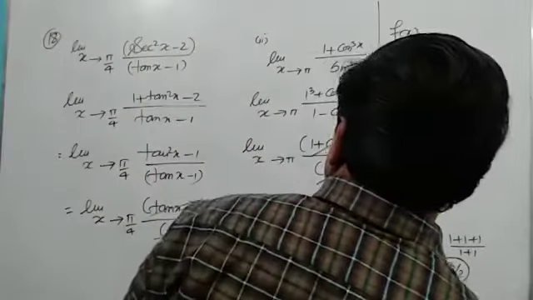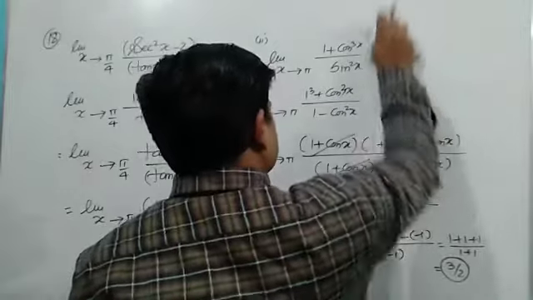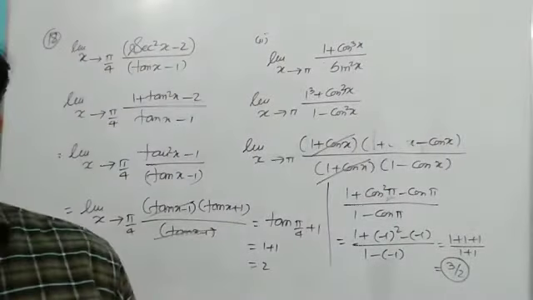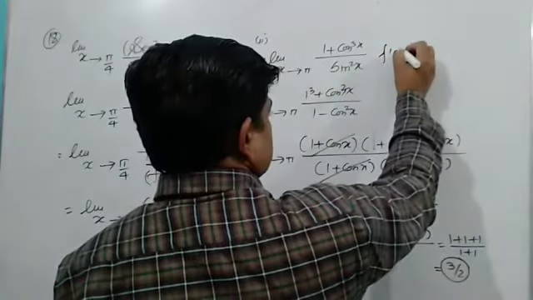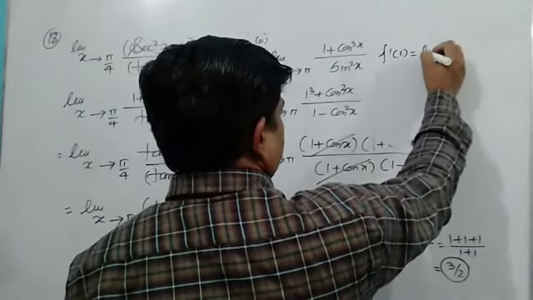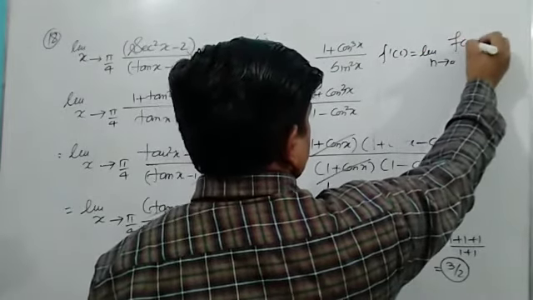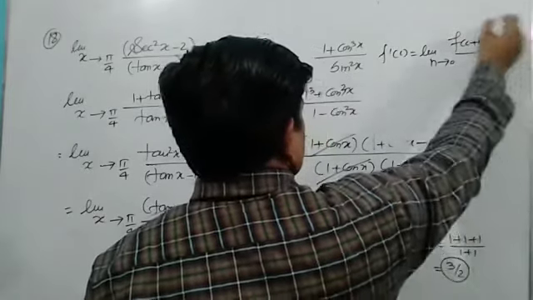Many more things are there to discuss, and I'll discuss them in the next class. Here is a small introduction. If I want to find f dash c, you can see f dash c is equal to limit h tends to 0 of f(c plus h) minus f(c) upon h. This is the formula.